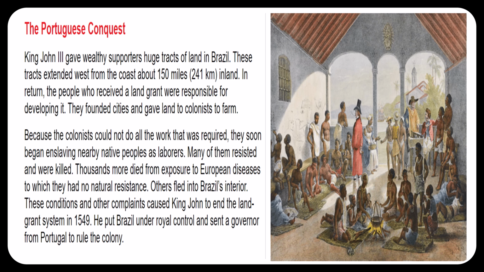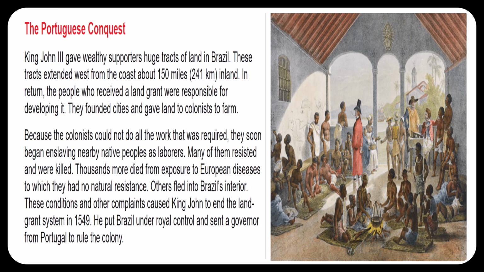The Portuguese conquest. King John III gave wealthy supporters huge tracts of land in Brazil. These tracts extended west from the coast about 150 miles. In return, the people who received a land grant were responsible for developing it. They founded cities and gave land to colonists to farm. Because the colonists could not do all the work that was required, they soon began enslaving nearby native peoples as laborers. Many of them resisted and were killed.